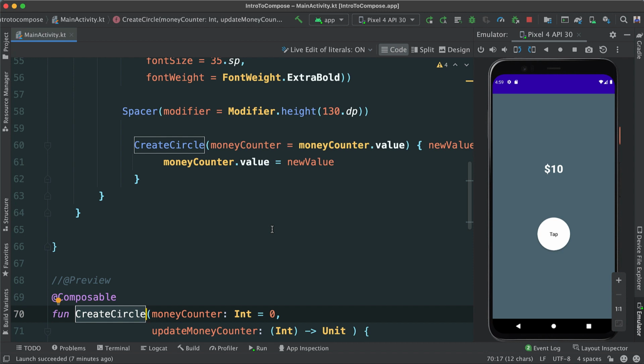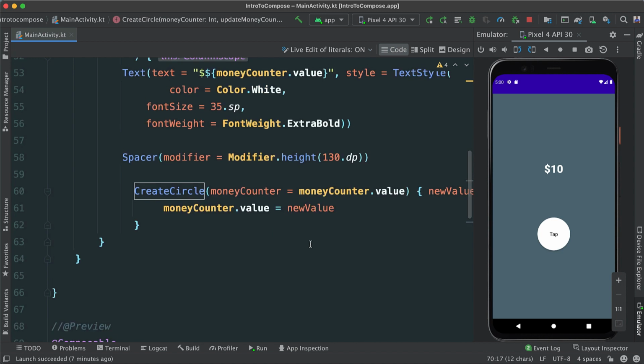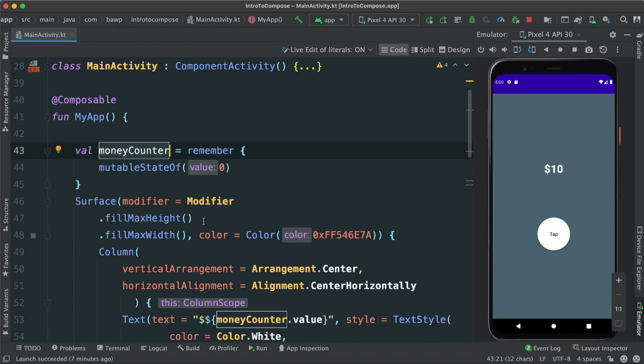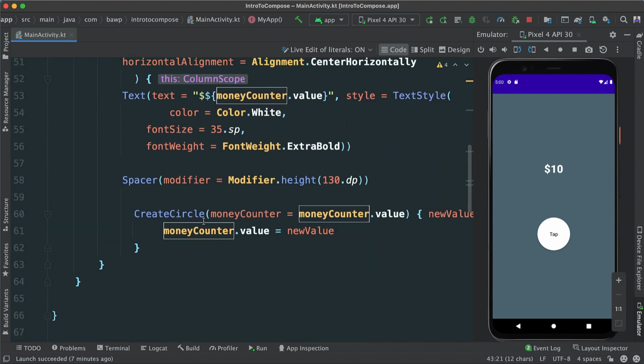And also remember, this is just the beginning of our journey here, so there will be a lot of opportunities for you to practice this. As it is, you can go ahead and practice this concept by creating, for instance, different counters and so forth, and see how this works. In fact, one of the things you can do now, because we've hoisted the state, right? It's here now. We can do all sorts of things with that state.